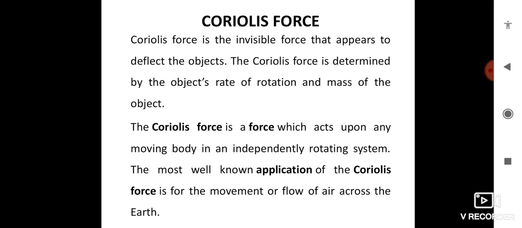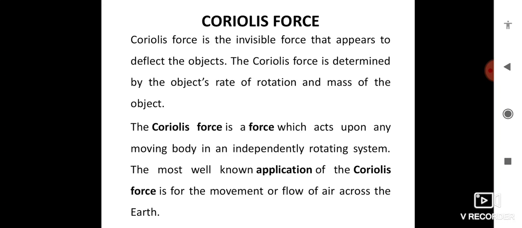And another factor is formation of cyclones. The entry of fast moving air streams into a region of low pressure from all sides is called a cyclone. The air current from north to south is deflected westward, and that from south to north is deflected towards east due to the presence of Coriolis force.